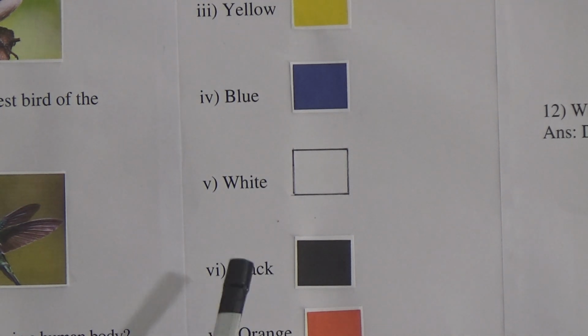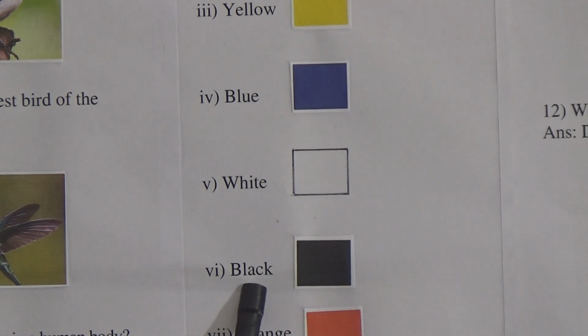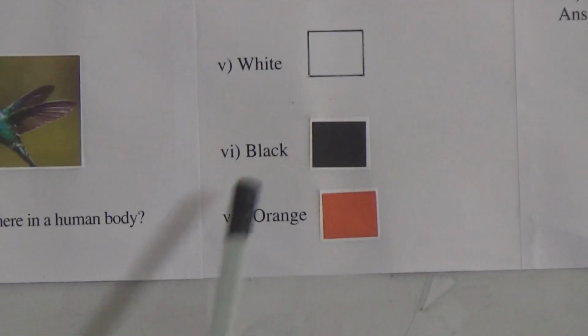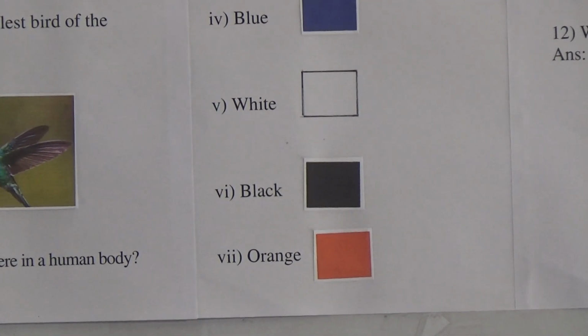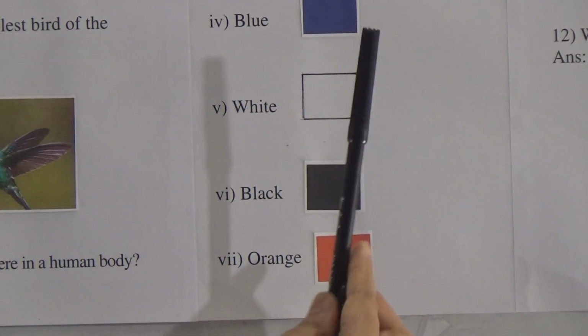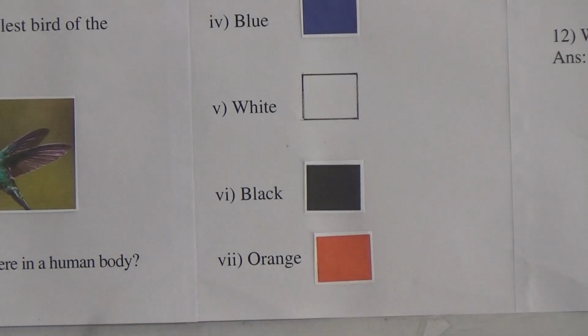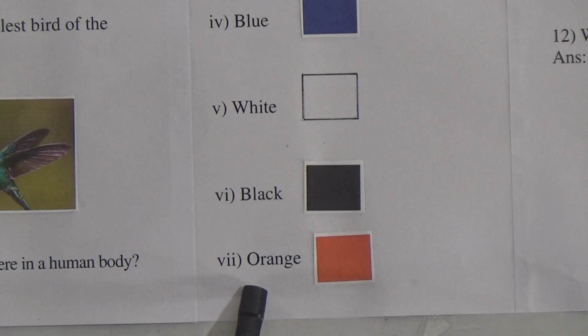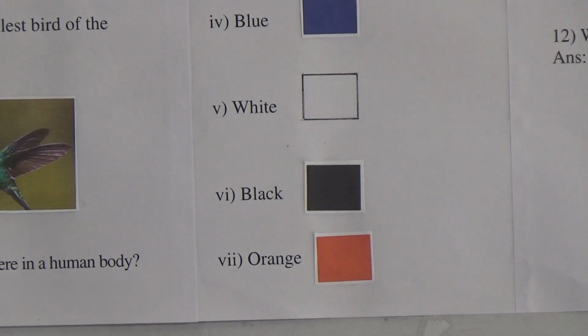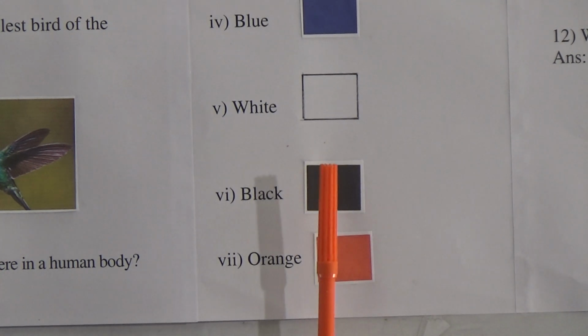And next is black. You can see here is the black color, and black spelling is B-L-A-C-K, black. And I have black sign pen. You can see this is also black color. And the last color, 7 number color name is orange. This is orange color. Orange spelling is O-R-A-N-G-E, orange. And I have orange sign pen also. You can see this is orange color.